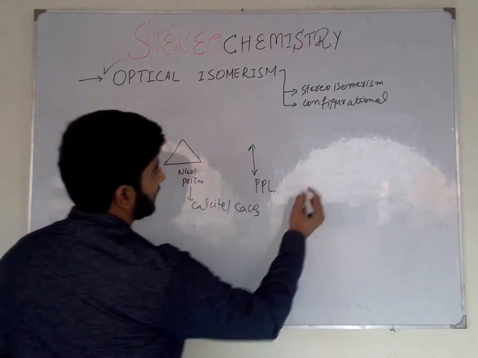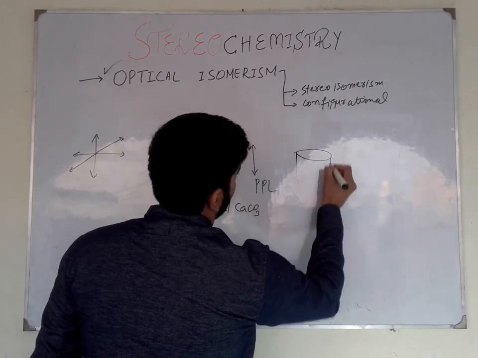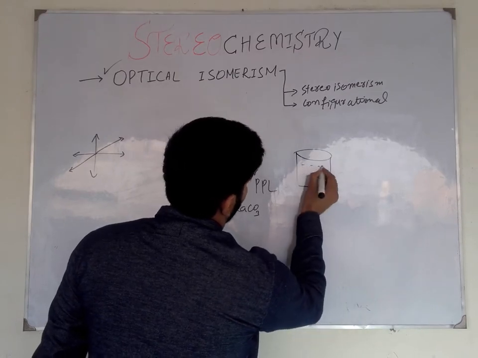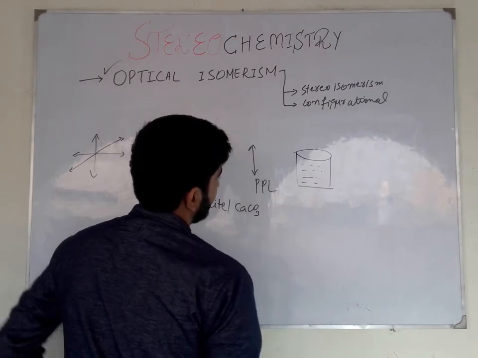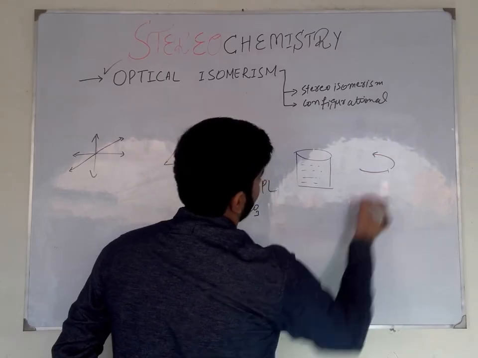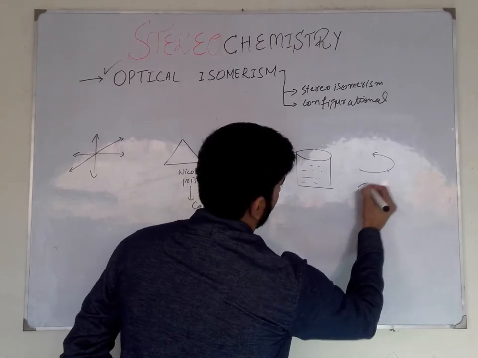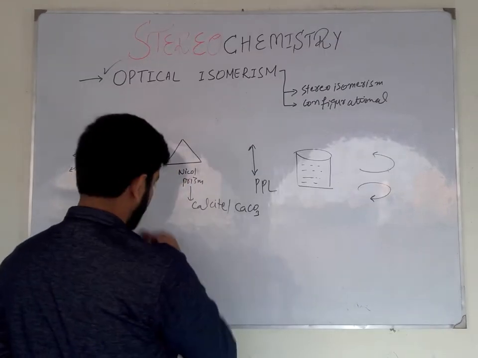When this plane polarized light is passed through a sample of optically active compound, this plane polarized light is rotated in the anti-clockwise direction or in the clockwise direction.